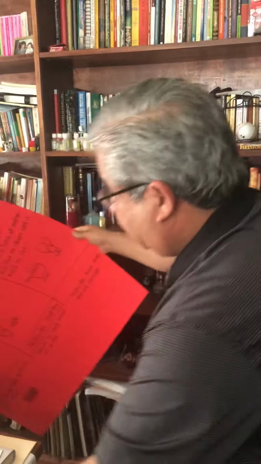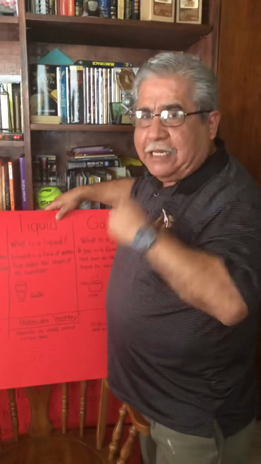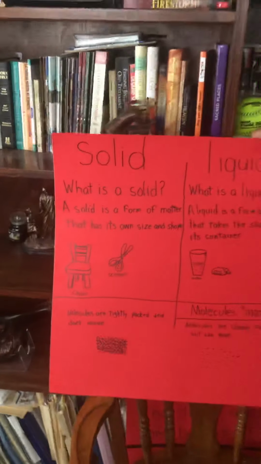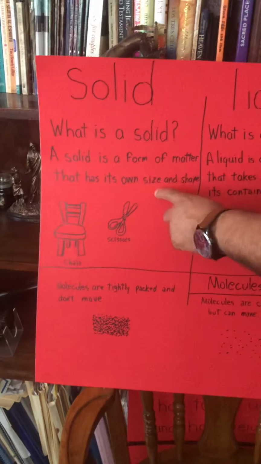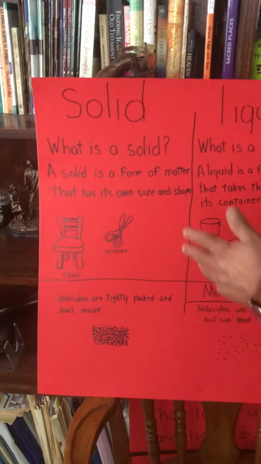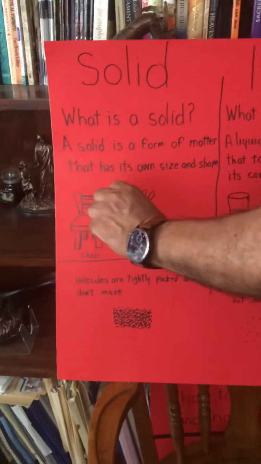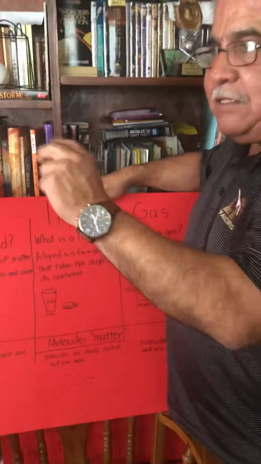Now, let's look at another thing that we can discover about matter. We said it was three different types: solid, liquid, and gas. Let's look at solids. What is a solid? A solid is a form of matter that has its own size and shape. And when we describe that, we can see it in a chair because it's there. It cannot bend, it can't do anything, but it's solid and it's right there. You can't move it. Scissors, even though we can move them, but still the scissors are there. You can't do anything with it.